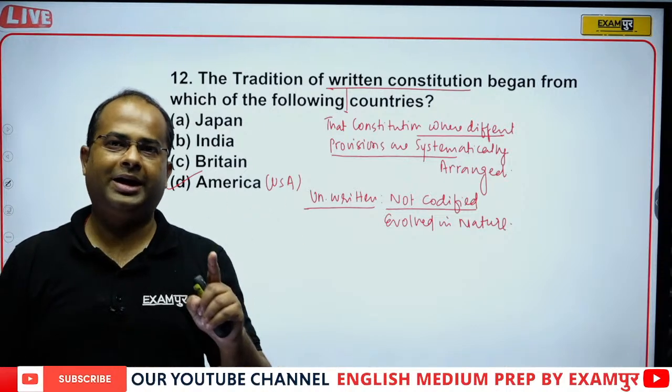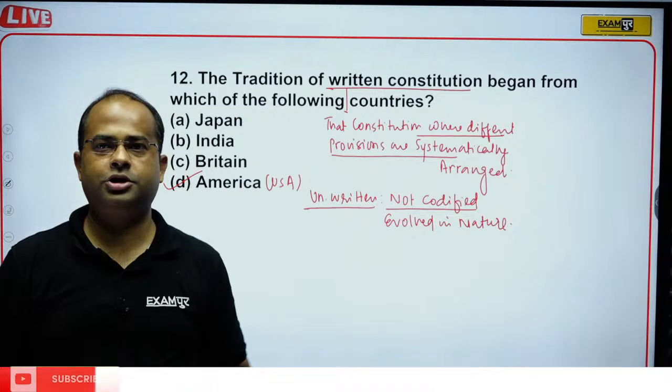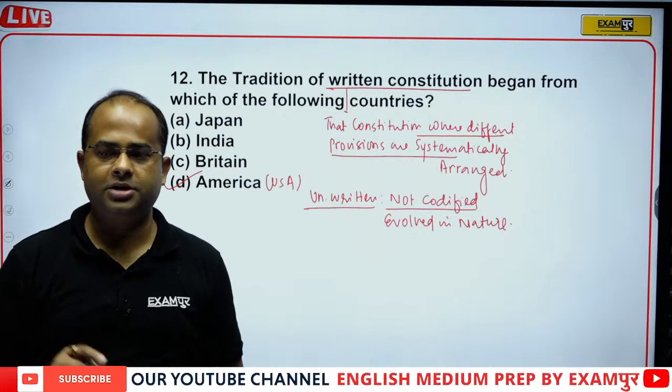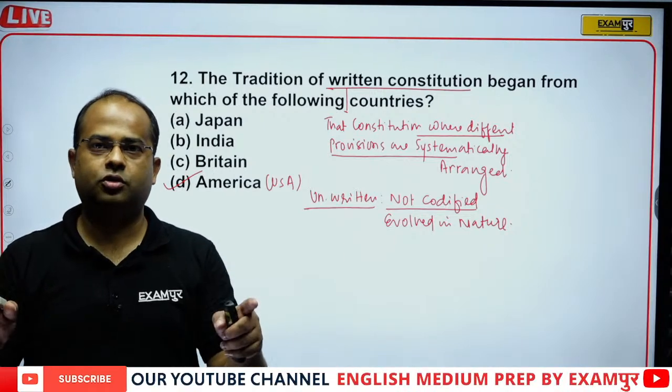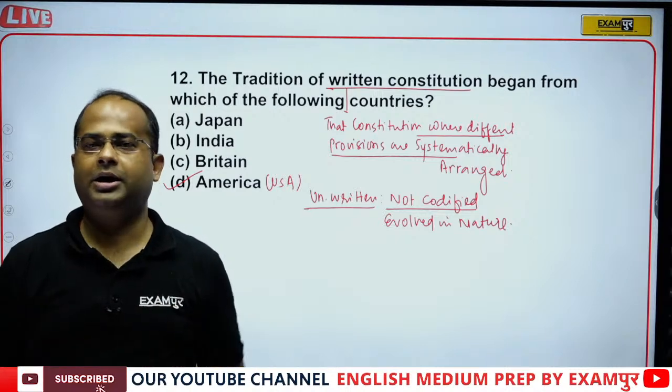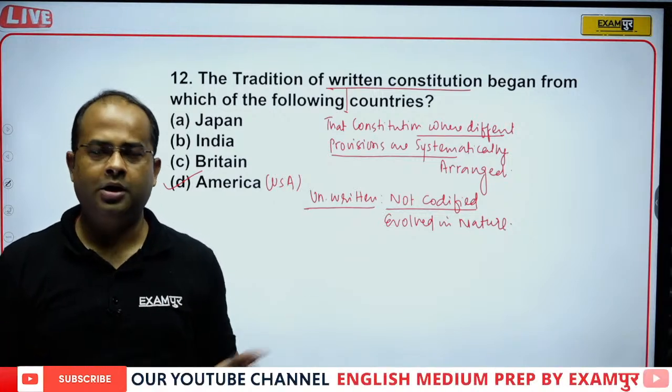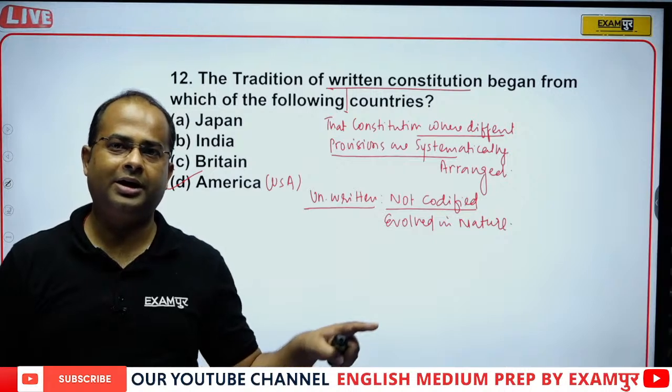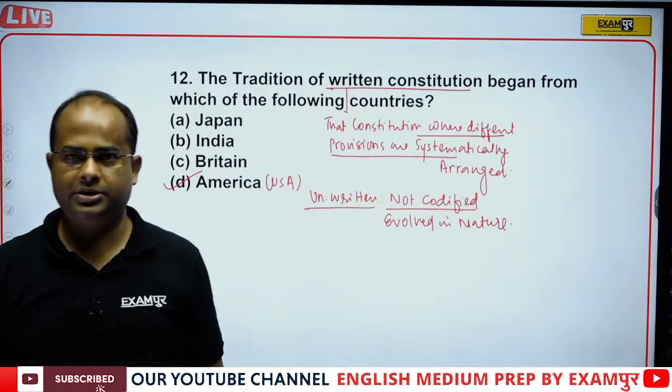So in one line we can say that those constitutions which are systematically arranged are called written, and those constitutions which are not systematically arranged are called unwritten. So British constitution is unwritten, guys, whereas US constitution is written.